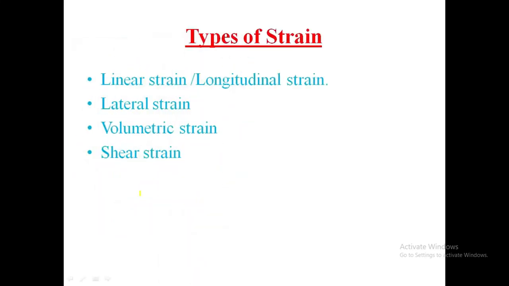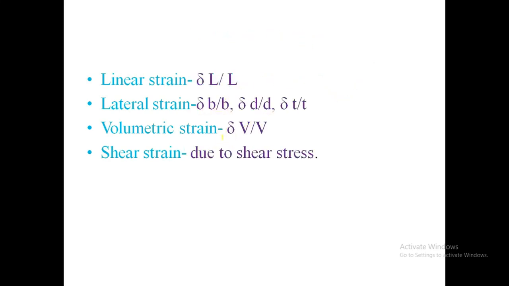Strain has four types. First is linear strain, second is lateral strain, third is volumetric strain, fourth is shear strain. Now we see the types of strain one by one. First, linear strain. Linear strain is totally related to the length of a body.